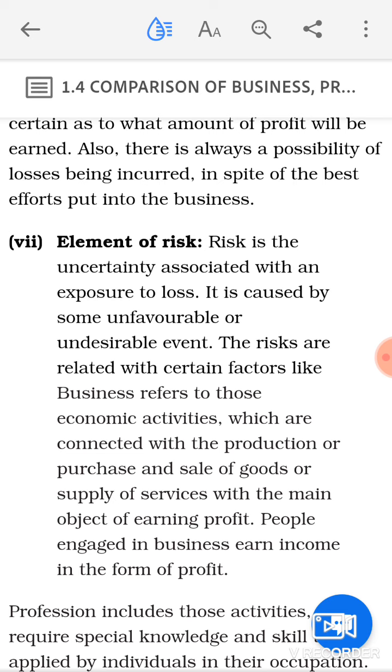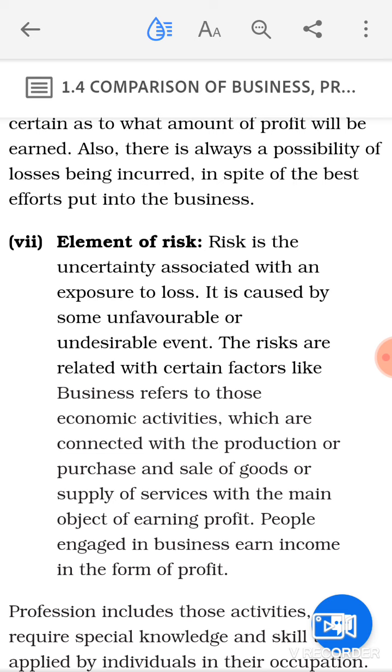The risks are related to certain factors. Business refers to those economic activities which are connected with the production or purchase and sale of goods and services with the main objective of earning profit. People engaged in business earn income in the form of profit. But if they are not going to earn this profit, or they are going to suffer loss, you can say the element of risk is there.